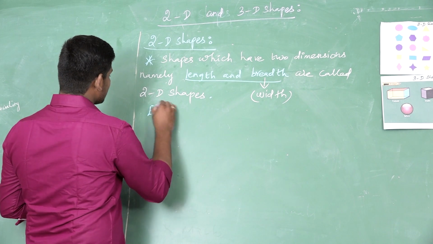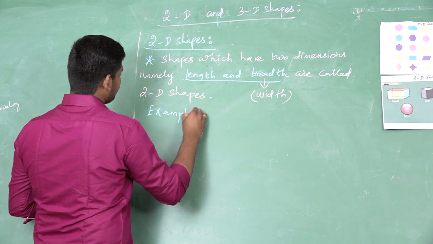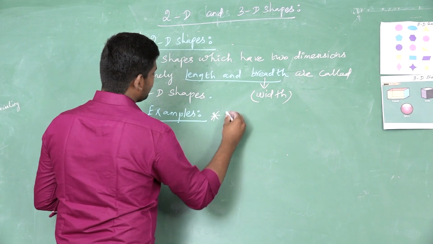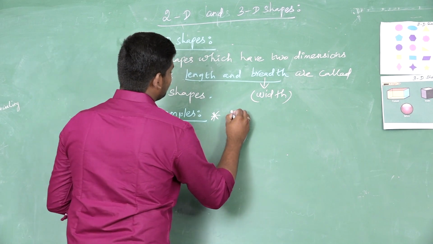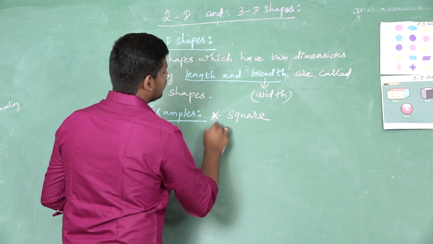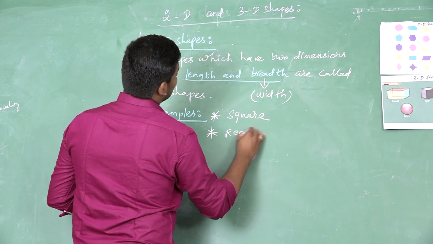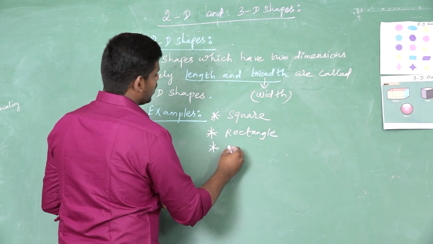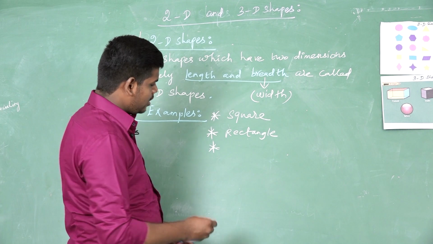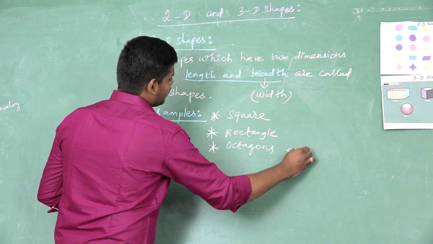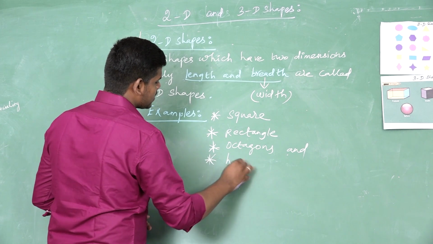What are the examples of 2D shapes? Examples of 2D shapes: square, rectangle, octagons and even hearts also.